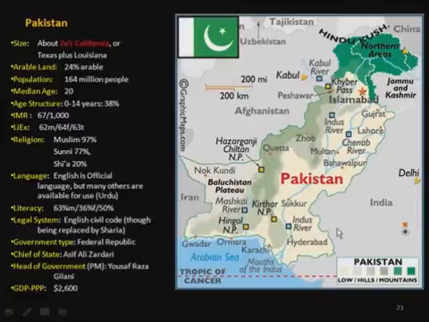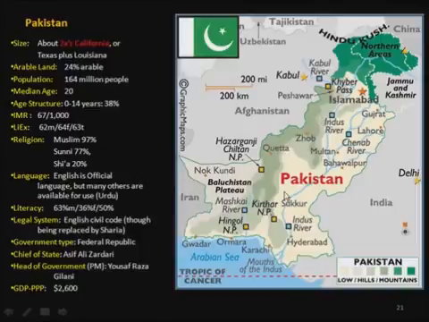So if you take a look at the countries represented here, we have India to the east. We have the Jammu Kashmir area to the north. Here's the northern area near the Hindu Kush. We've got China north of that. We've got Afghanistan to the west, and then Iran to the southwest.